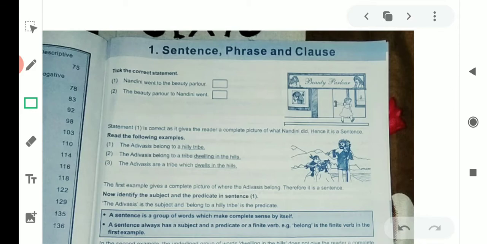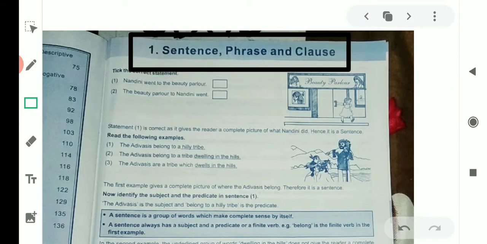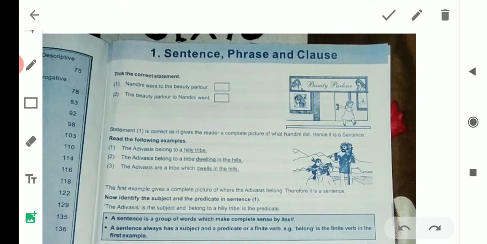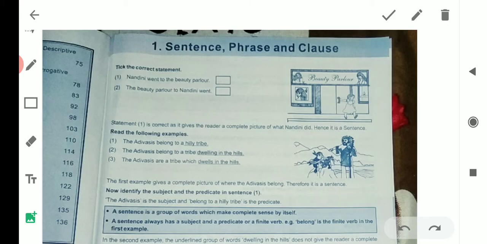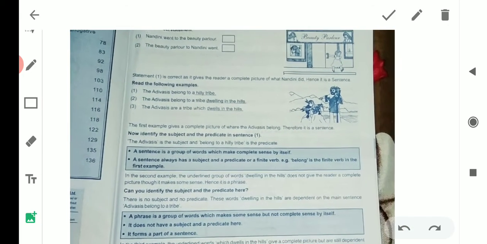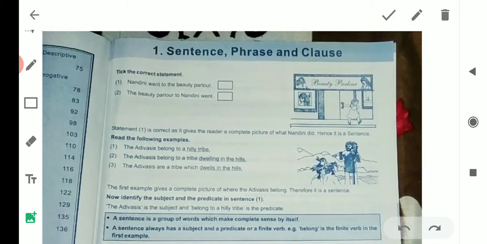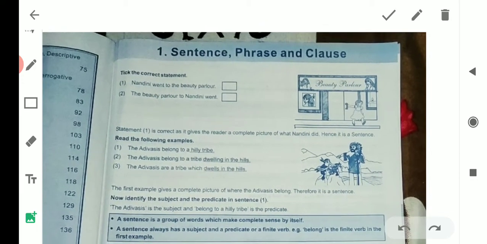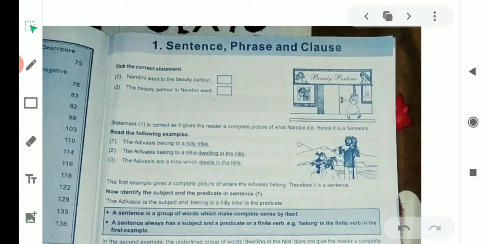You study your textbook lessons, and while reading the lessons, you see that there are some short and long sentences in a paragraph. So, we shall study here now what is a sentence, what is a phrase, and what is a clause. First of all, we shall see the definition of a sentence.